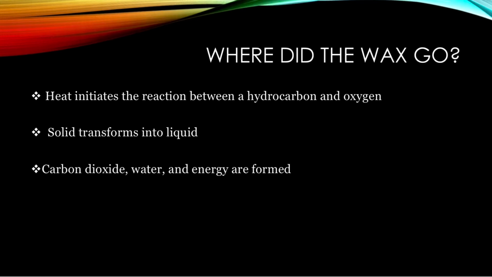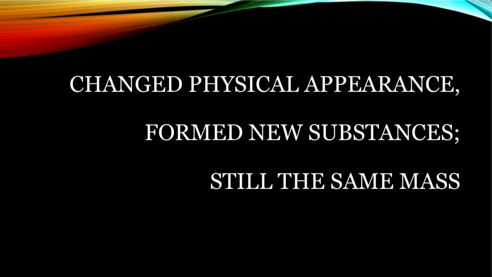Lighting a candle actually initiates a chemical change as well, meaning some of the wax transforms into gases like water vapor, carbon dioxide, and energy, which then dissipate into the air, like we saw in our previous chemical equation. When the candle is done burning, it has changed shape. The liquid wax resolidifies and shows a loss in volume, but with a measurement of the mass of both the leftover wax and also the gaseous molecules created, our initial chemical equation proves true, that although the candle has changed appearance and formed new substances, the same mass is still present.